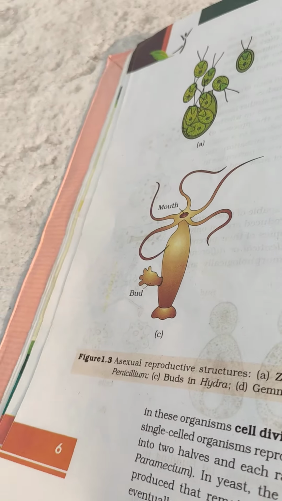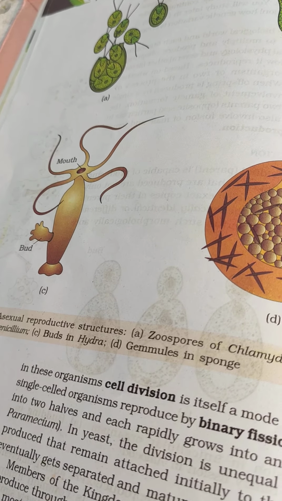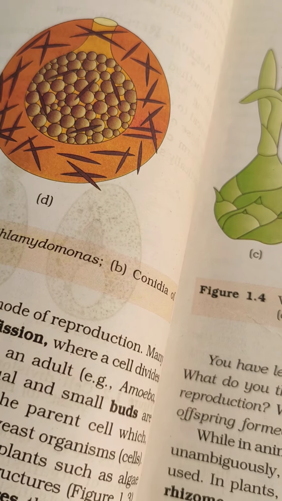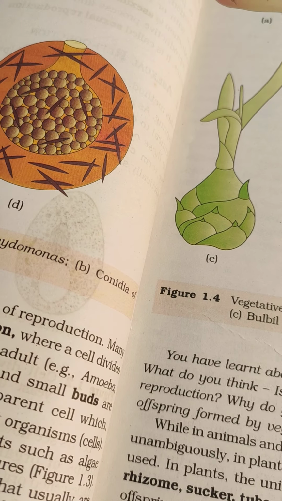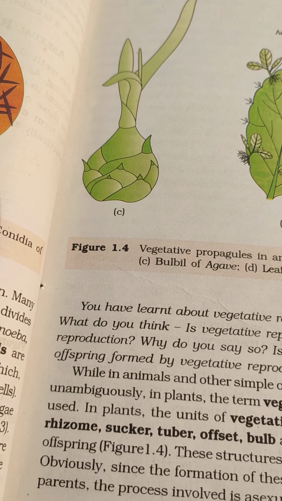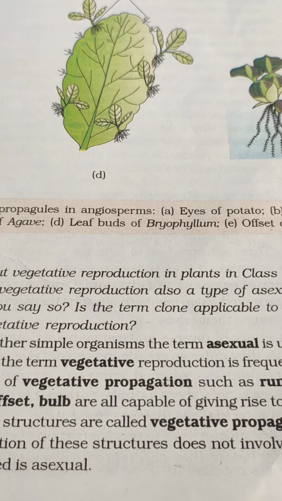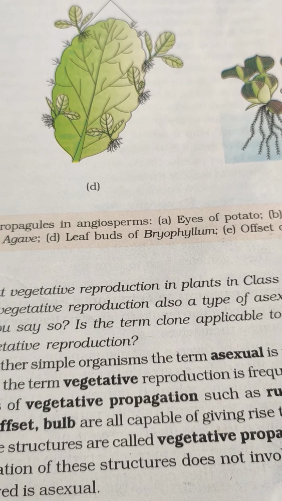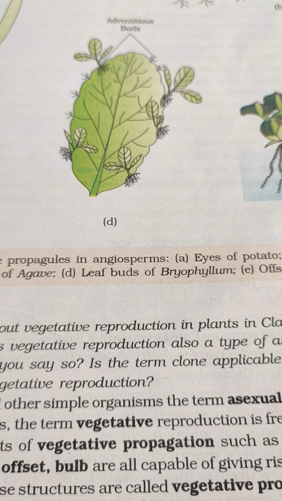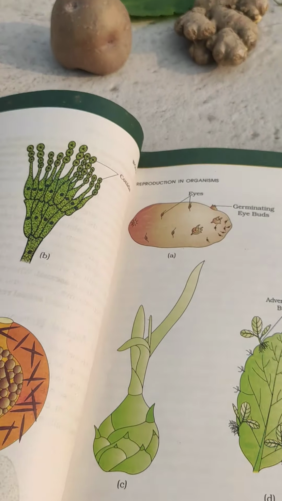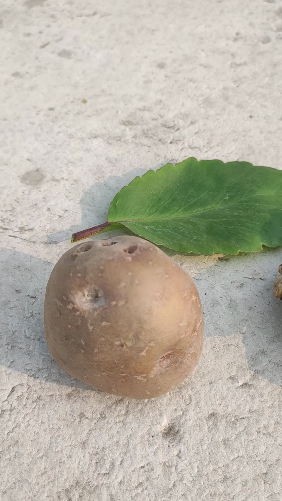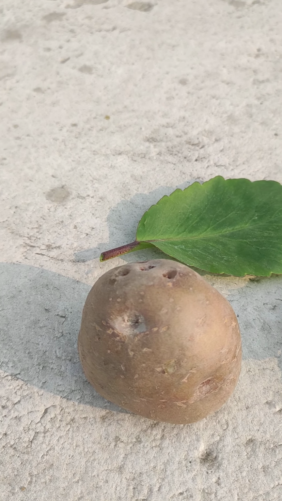Now let us come to the organisms like higher plants. Now in case of higher plants, the asexual reproduction is termed as vegetative propagation or vegetative reproduction. The reason is because here the plant utilizes its vegetative parts for growing into a new plant. Now here I have kept some samples of the plant's part which can develop into a new plant.